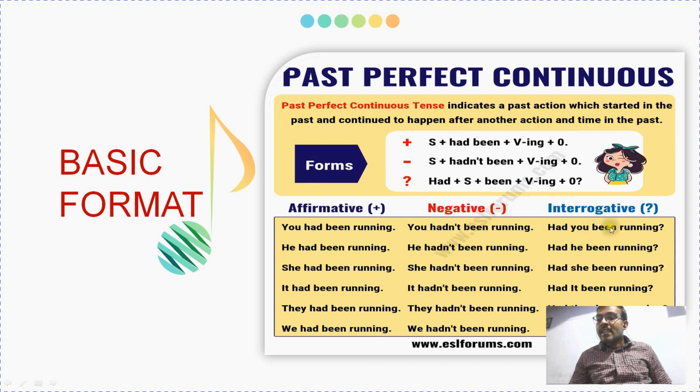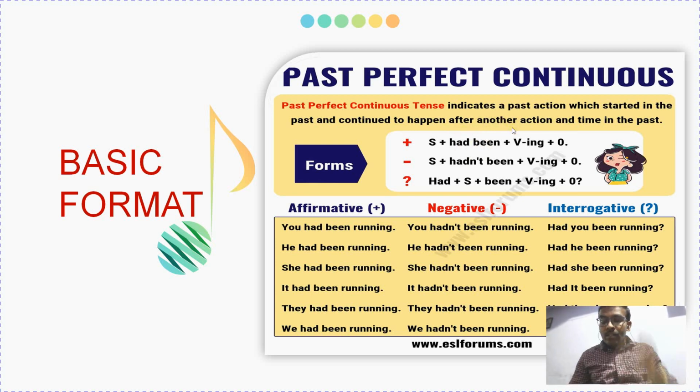Interrogative form: had you been running? The auxiliary verb had will come first, and then the subject, then been, and then the present participle. So this is the basic format of past perfect continuous tense in all three cases: positive format, negative format, and then the question format. It also indicates a past action which started in the past, continued in the past, and ended in the past. All of the actions had been completed in the same past.